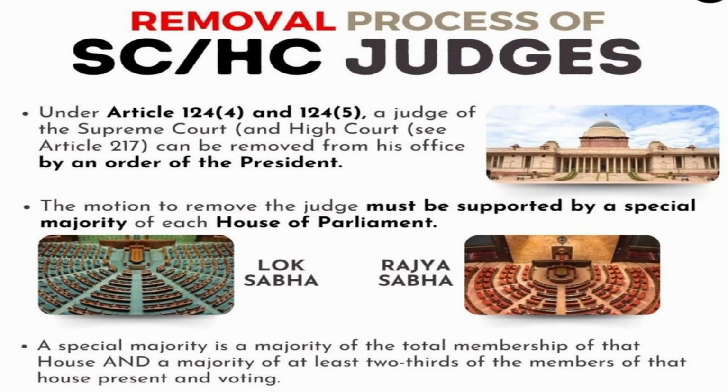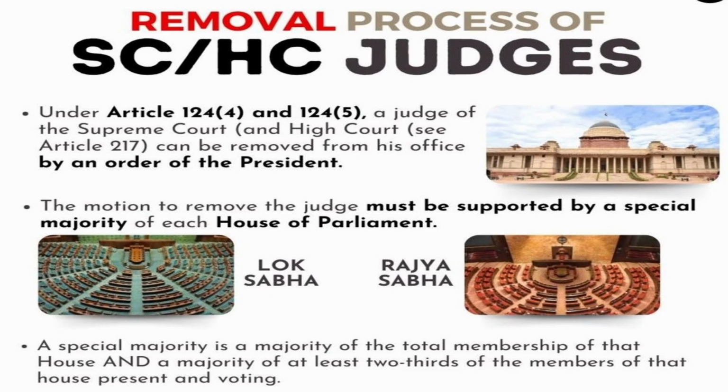The first step of the procedure begins with a notice to the Parliament, either in Lok Sabha or Rajya Sabha. The required number of MPs have to give a notice: 100 MPs have to support in Lok Sabha, 50 MPs in Rajya Sabha. The notice has to be accepted by the presiding officer. If the presiding officer accepts it, an inquiry committee is set up. The inquiry committee consists of a Supreme Court judge, a High Court judge, and an eminent jurist. They will look into the allegations against the judge.